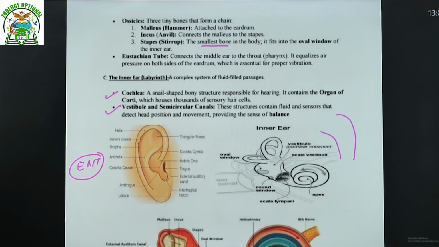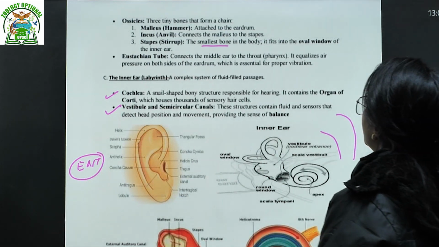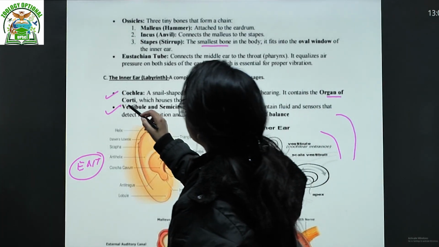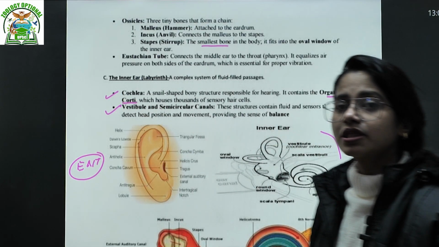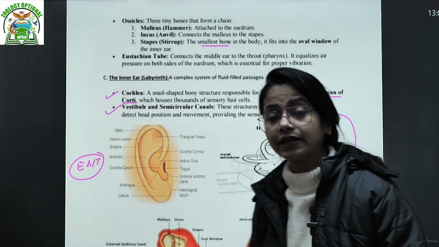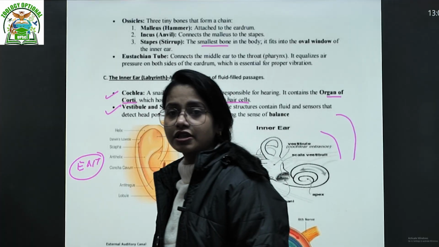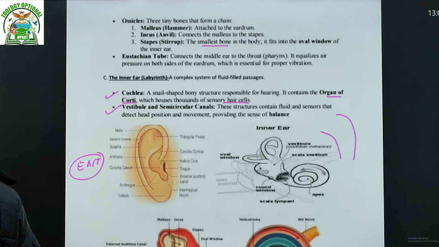Cochlea, what is it? A snail-shaped bony structure responsible for hearing. It contains the organ of Corti. Remember the organ of Corti in the cochlea, which houses thousands of sensory hair cells. So in the cochlea there are hair cells. The significance of the hair cells we'll see in the physiology of the ear. They actually create different levels of sound vibration.